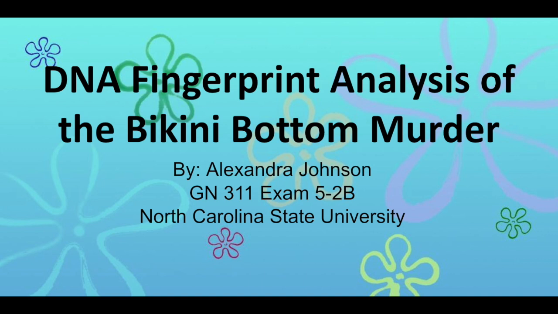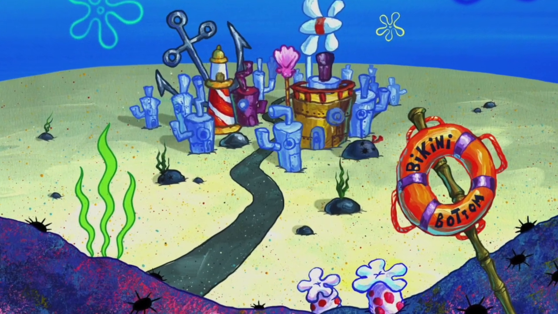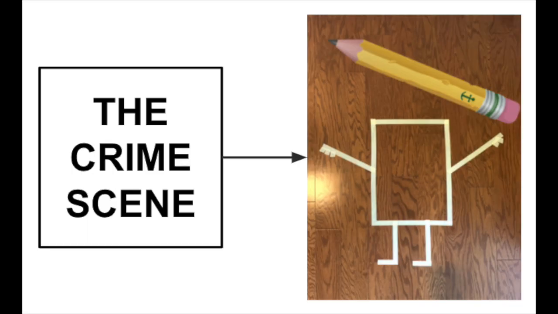In this week's thrilling crime drama episode, we will be conducting a DNA fingerprint analysis of the suspects and victims of the Bikini Bottom murder. Deep at the bottom of the ocean lies the town of Bikini Bottom. On a cold, wet afternoon, Doodle Bob was murdered with a giant pencil, and no one knows who did it.